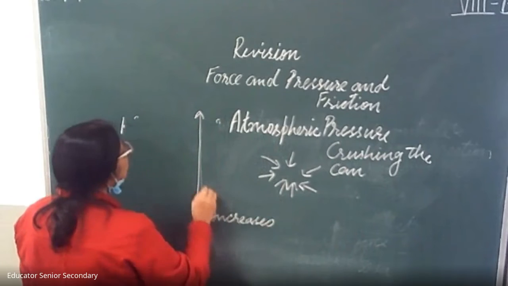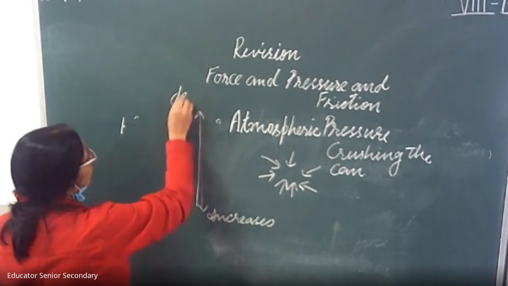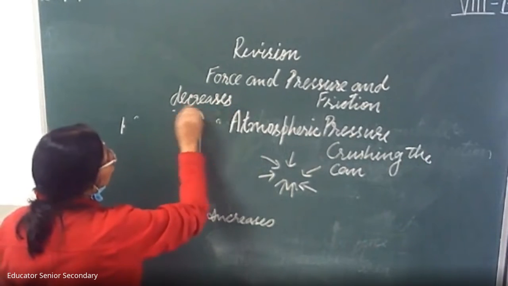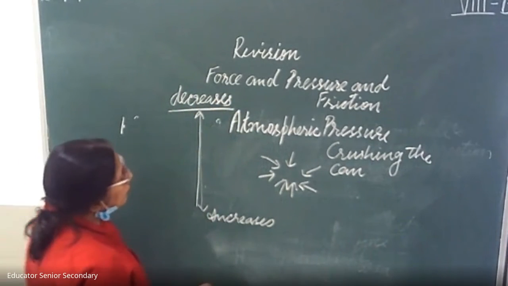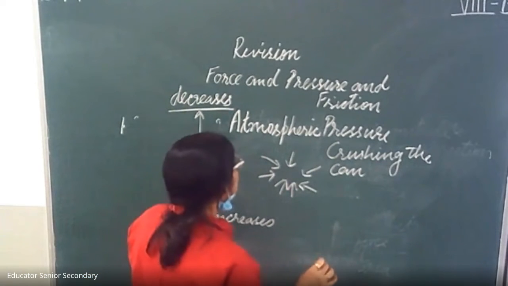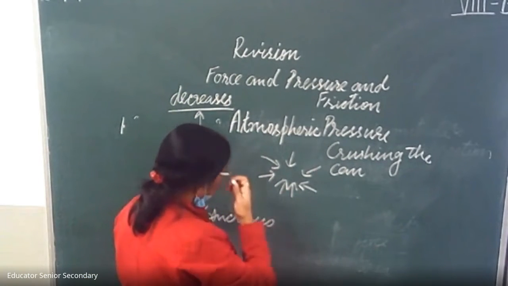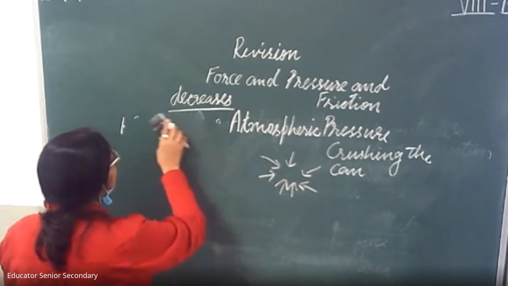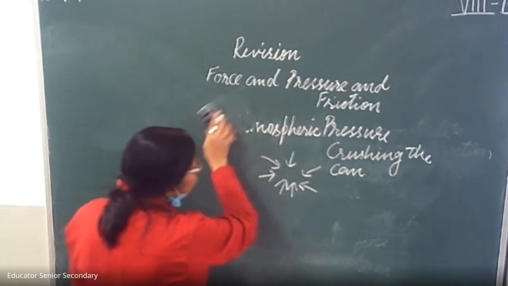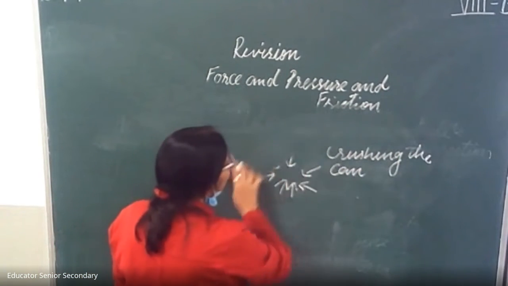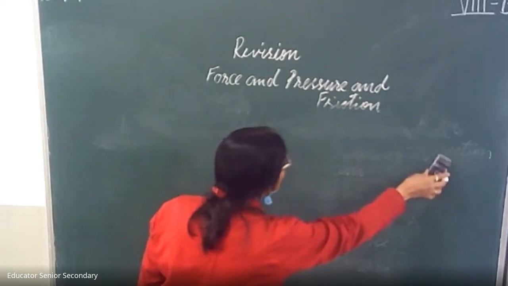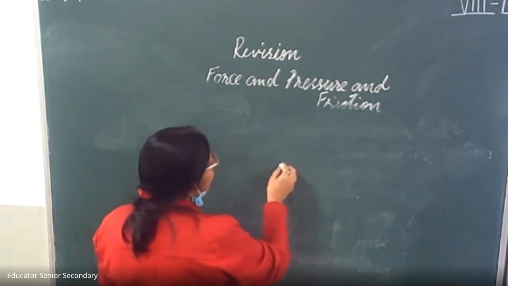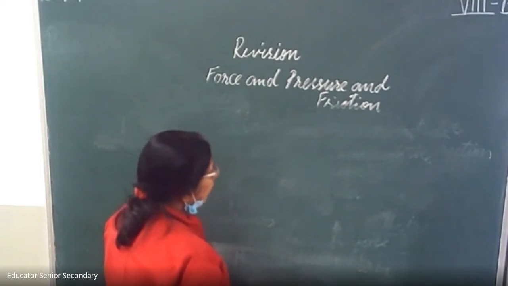Increases, and as we go high, it decreases. That is why in jet planes and all, they create pressure like it is on land. The same kind of pressure they create in jet planes. And astronauts, when they go in space, they wear special suits. Why? Because there is no pressure, and our veins can rupture.